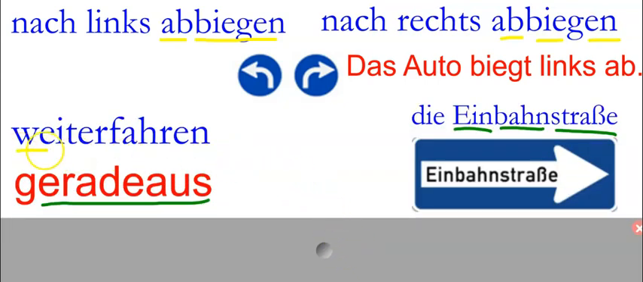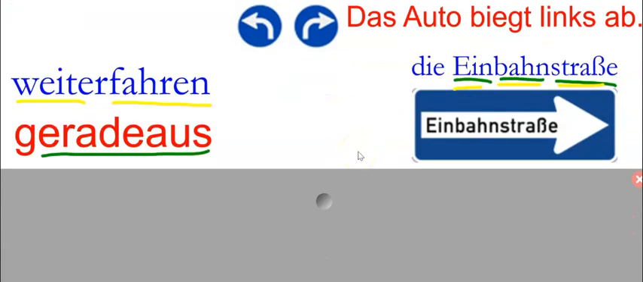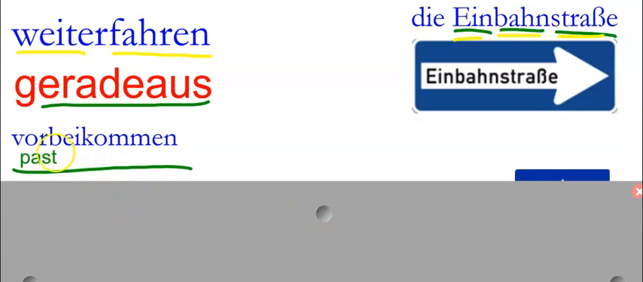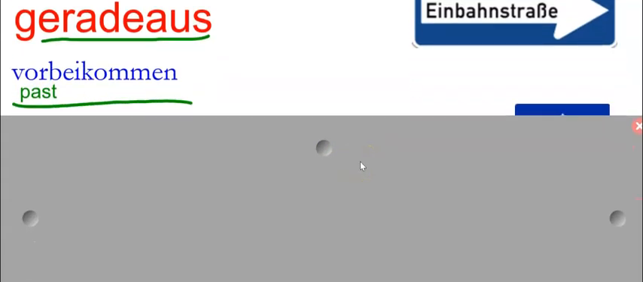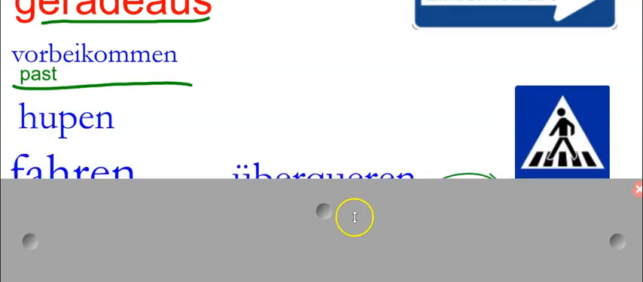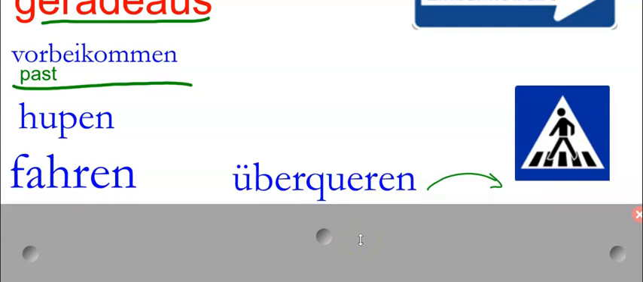Weiterfahren. Continue driving. Geradeaus. Straight ahead. Die Einbahnstraße. One-way street. Vorbeikommen. So like past, like to come past or go past. Hupen. To honk. Fahren, to drive.